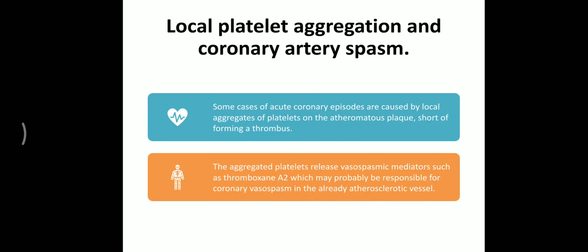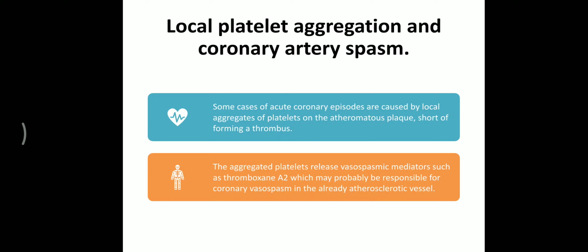This is an internal injury. To heal this internal injury, there is aggregation of platelets. This aggregation of platelets on the atheromatous plug again forms a thrombus.